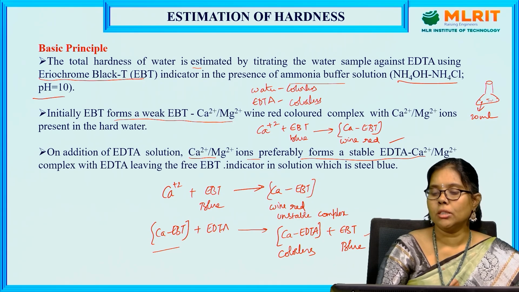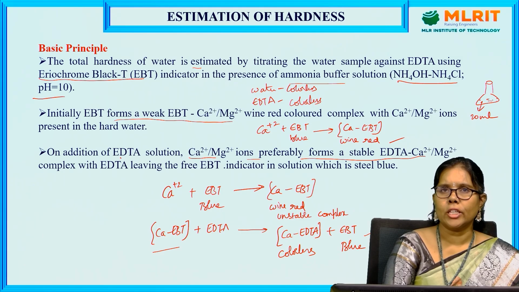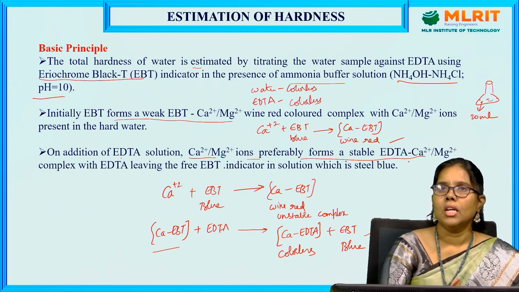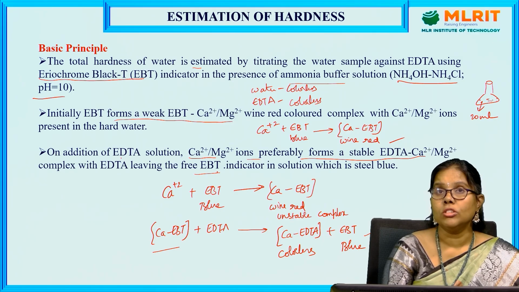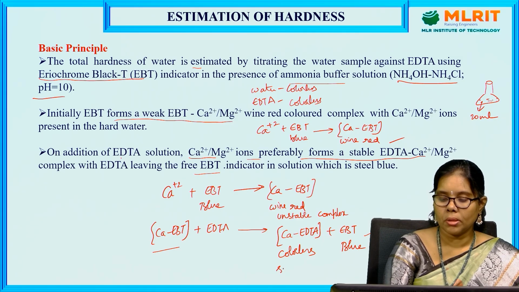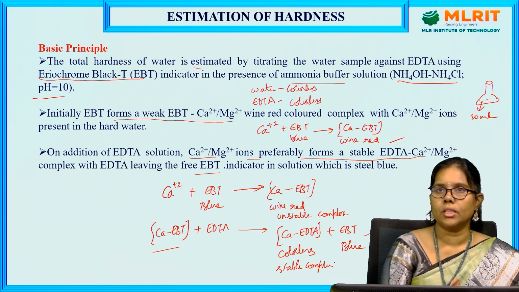The endpoint is blue in color. On addition of EDTA solution, calcium and magnesium ions preferably form stable complexes, calcium EDTA and magnesium EDTA, leaving the free EBT. Why? Because the calcium EDTA complex is a stable complex. So the EBT is separated, which is steel blue in color.